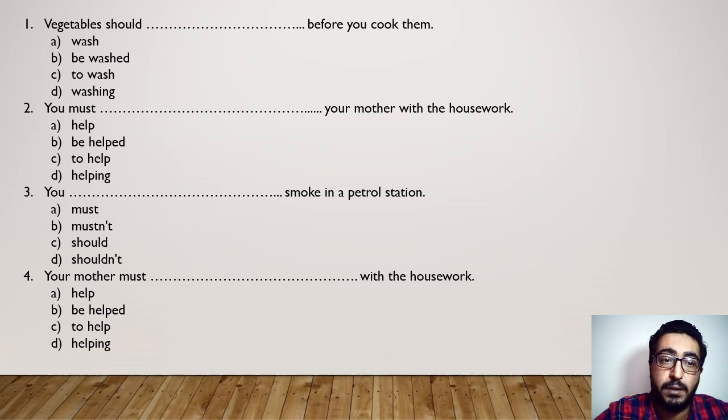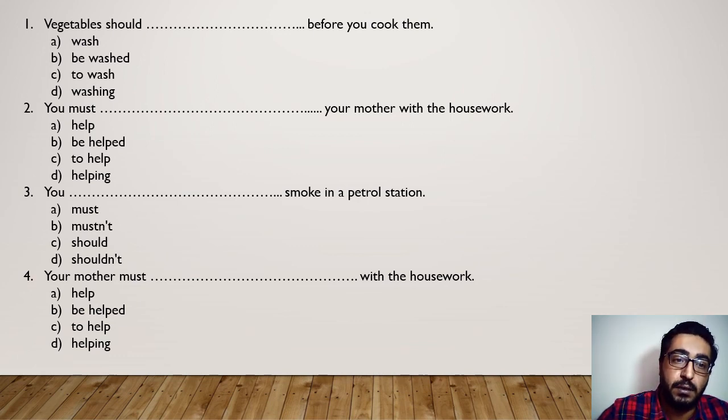So the first one, vegetables should before you cook them. So this is just a question which is testing your knowledge about how to form a passive using a modal. So the answer of the first question is going to be B, which is be washed. And the second one here, it's an easy one as well. So it says, you must your mother with the housework. So it's an easy one. We just use the infinitive, which is help.